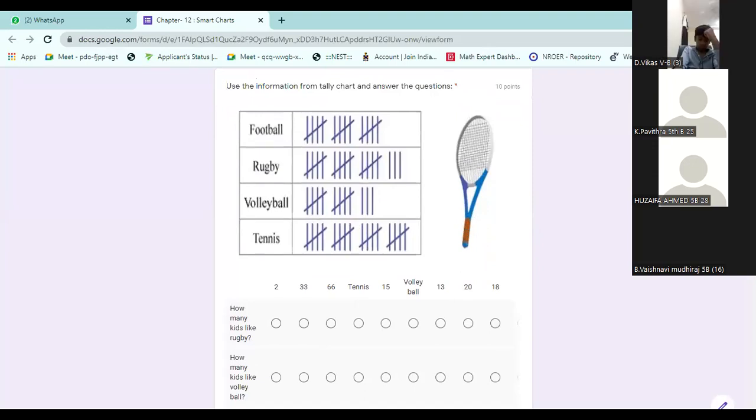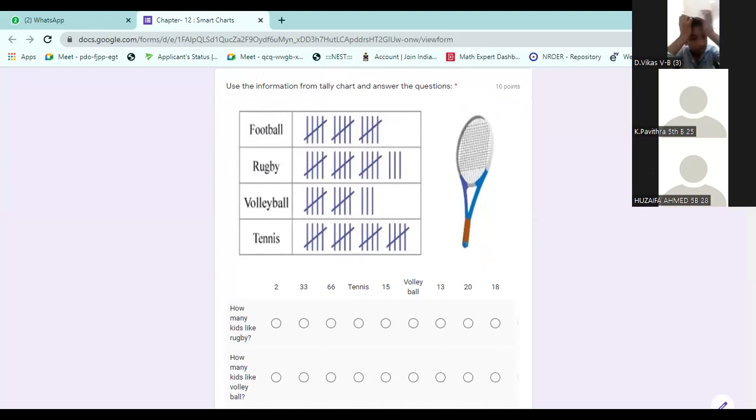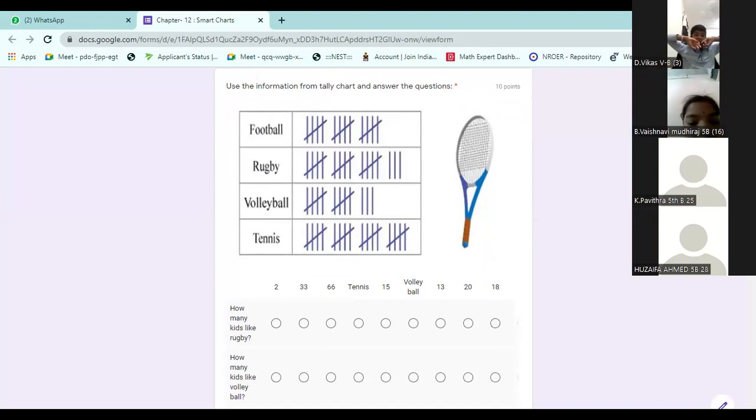Sir, can I read how many kids like the games mentioned? Listen. I said listen means listen. When I am talking, you are not supposed to talk. Here, 4 games are mentioned. Here is the number of kids who like the game. First of all, you have to count all 4 tally marks. If you count them all, then we can easily answer one by one.